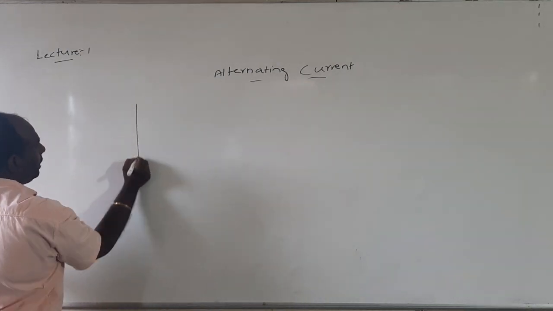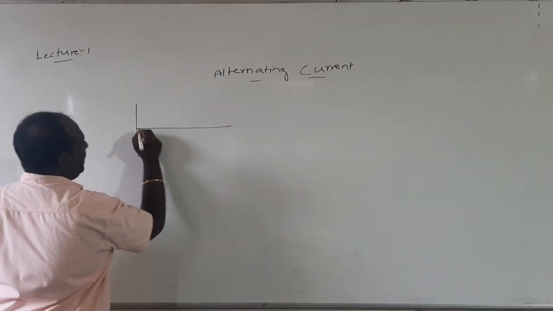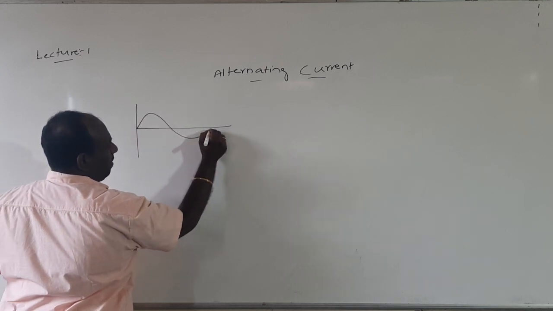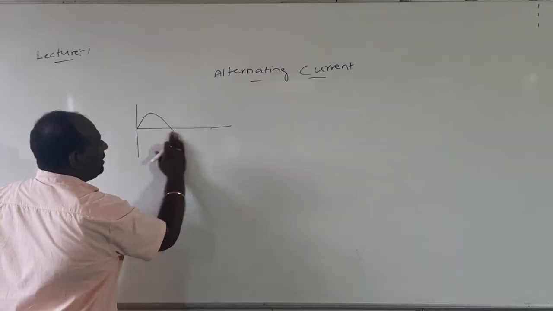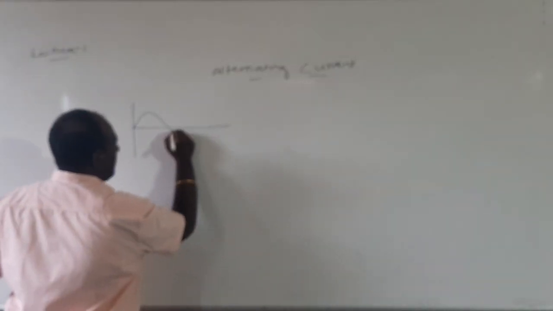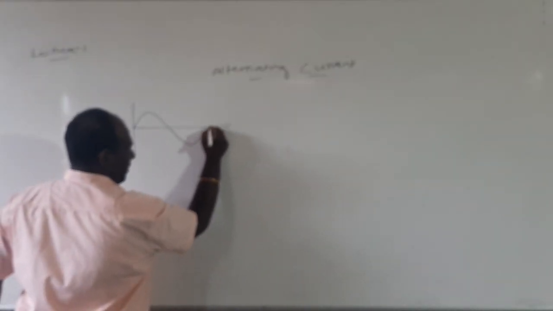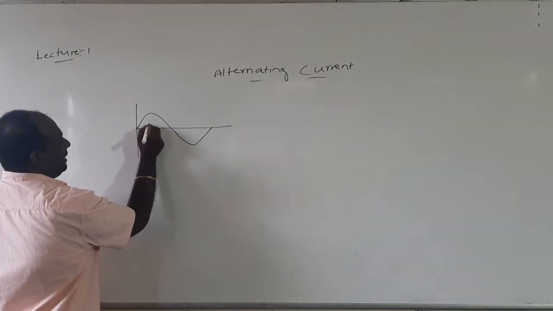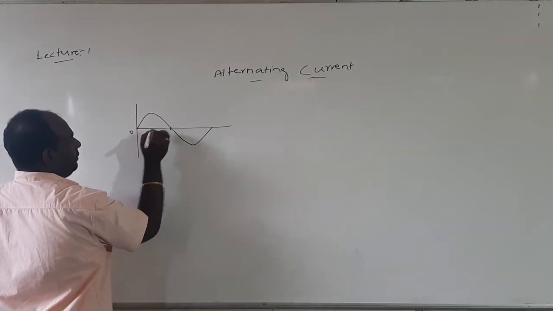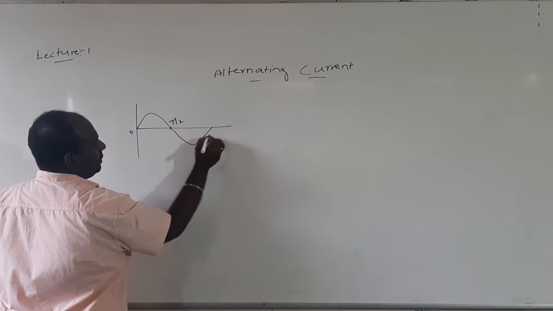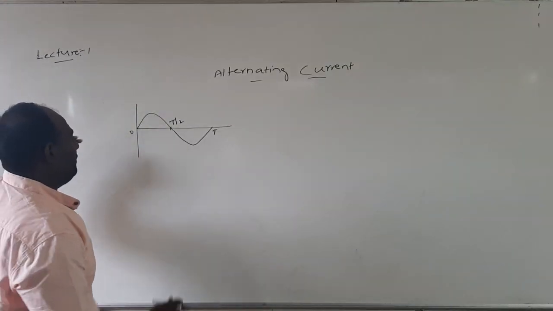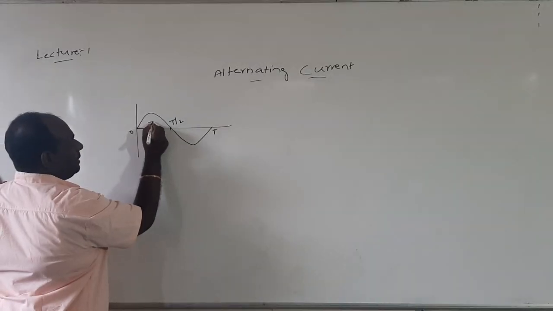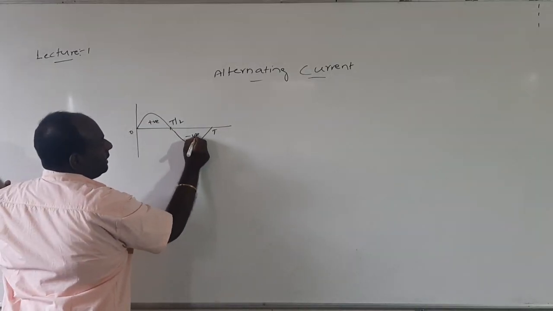We already studied the representation of AC in the AC dynamo. Whatever values we are getting in the upward direction, this is the positive half cycle. If T is the time period of the circuit, from 0 to T, whatever values we are getting in a half cycle is known as the positive half cycle, and this is the negative half cycle.